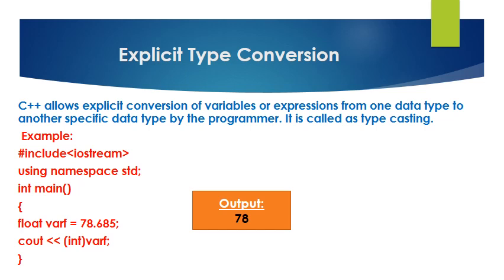Now, look at this example program. In the given program, the variable varf is declared as float data type with an initial value 78.685. Next, the value of varf is explicitly converted into an int data type in the cout statement. Thus, the final output will be 78.